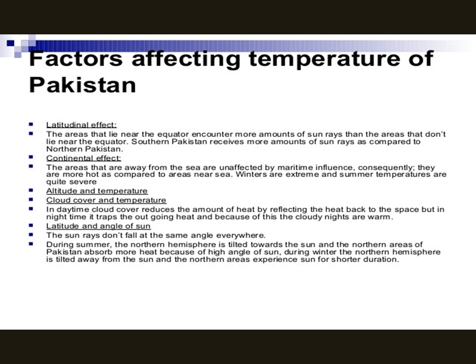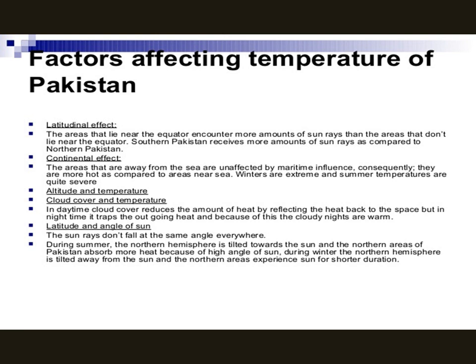Factors affecting temperature of Pakistan. Latitudinal effect. The areas closer to the equator receive direct rays of the sun resulting in high temperatures. Southern Pakistan is closer to the equator than northern Pakistan. Continental effect. It is a general term covering the climate of those areas protected from and unaffected by maritime influence. Maritime influence means the influence of the sea on temperature.